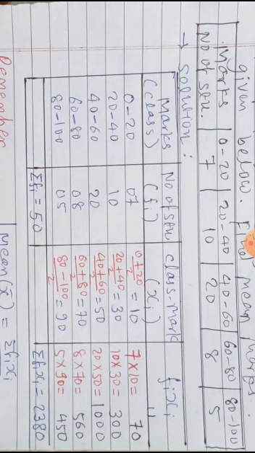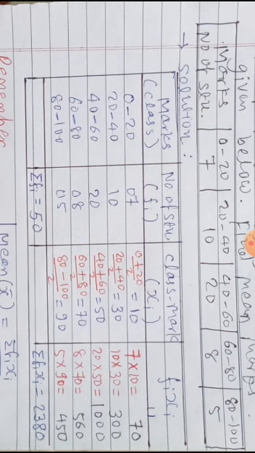Everywhere you can notice one extra thing. There is a gap of 20: 10, then 30, then 50, then 70, then 90. So every time there is no need to calculate xi.